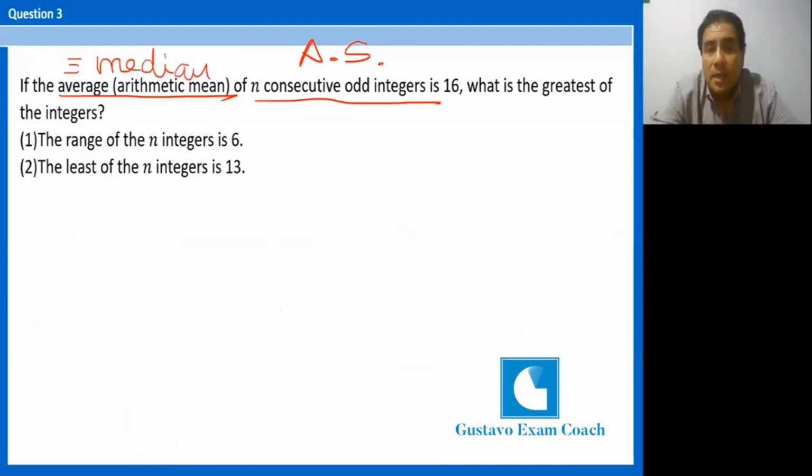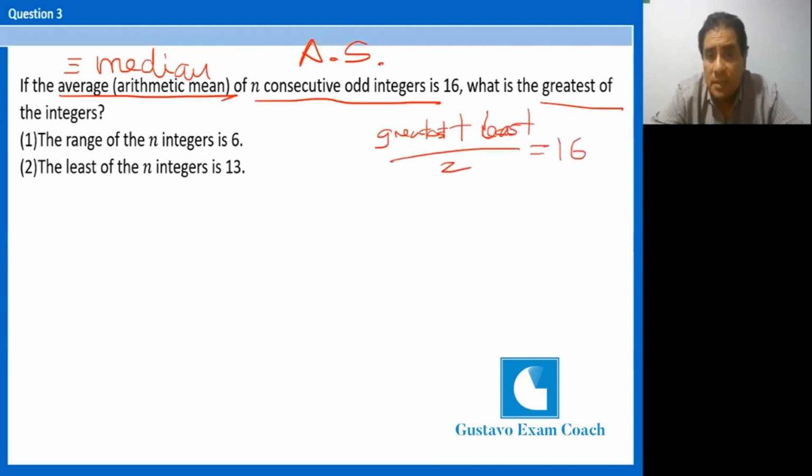Okay, they are consecutive odd integers, right? So you can remember, what's the greatest of the integers? We need the value of the greatest. You know that if the median is the greatest, that means the greatest plus the least divided by 2 should be the median, that is 16.